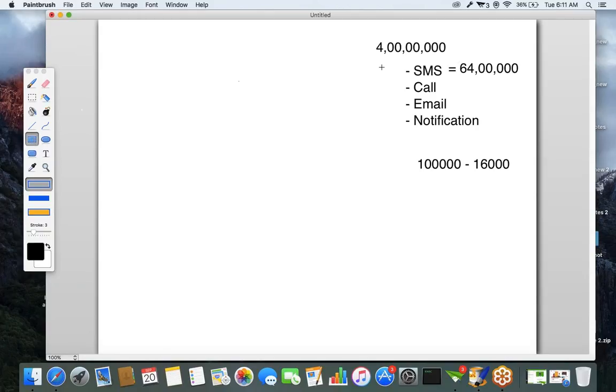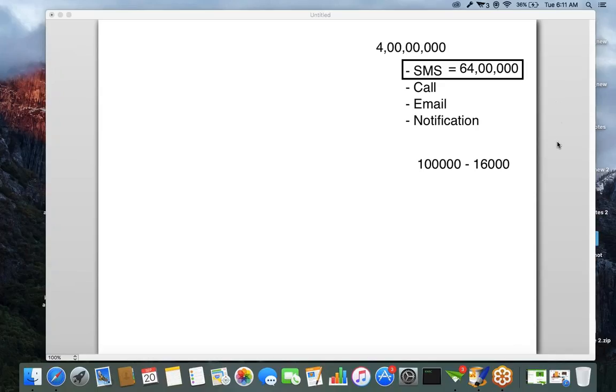Okay, so the first approach, the SMS service, is going to reach the maximum people, but what is the main disadvantage? It's too expensive. That is the first approach. Sending an SMS will reach the maximum people, but it's too expensive.